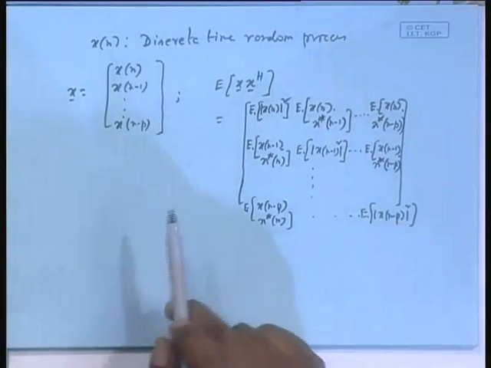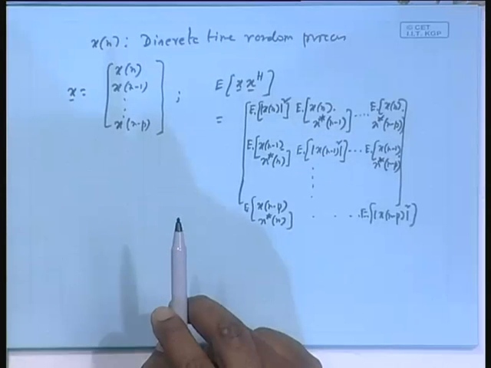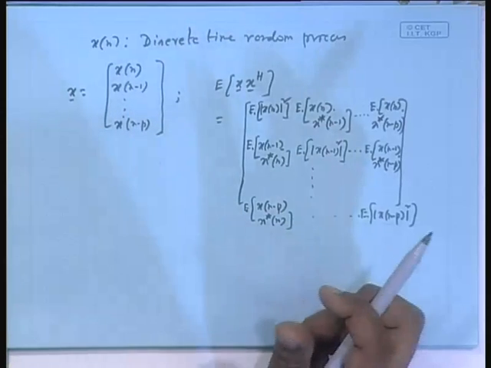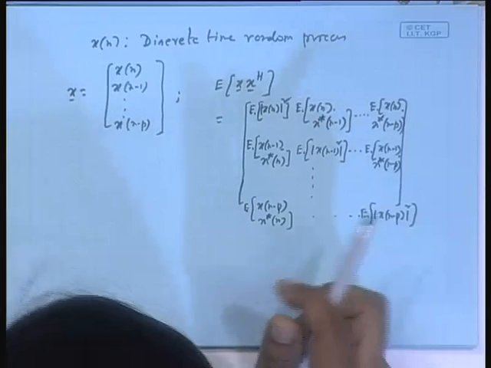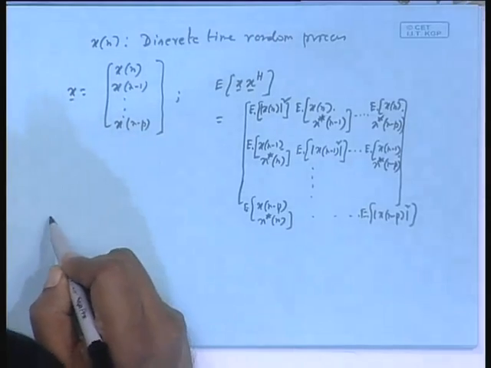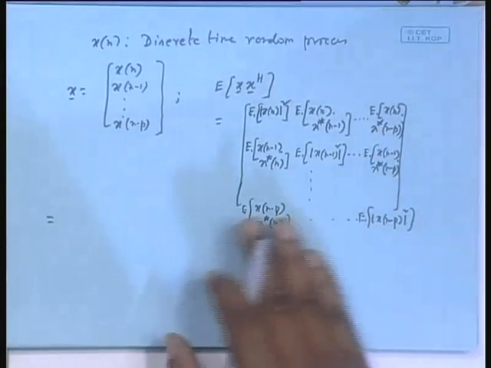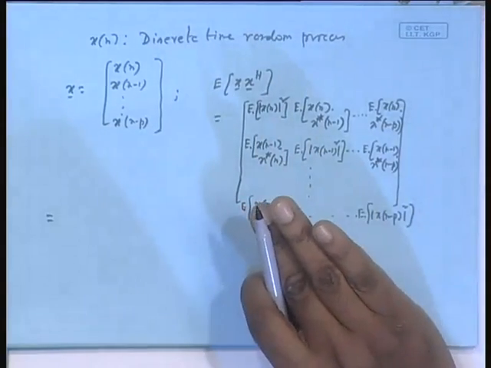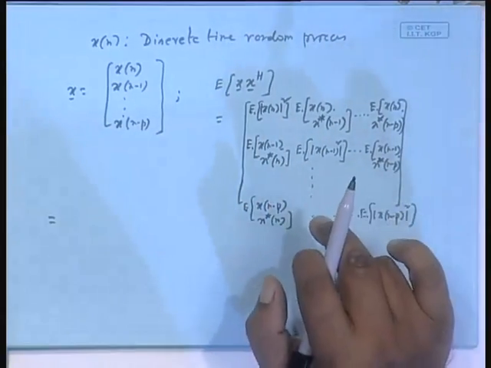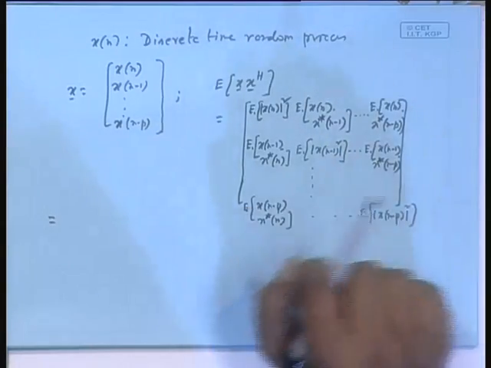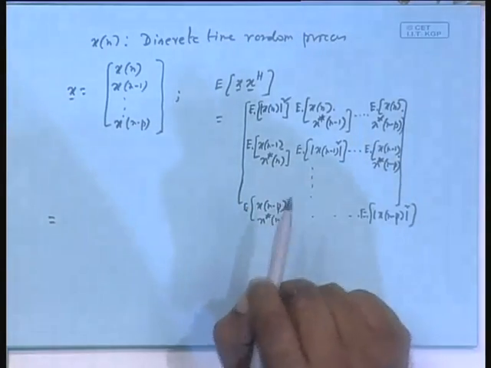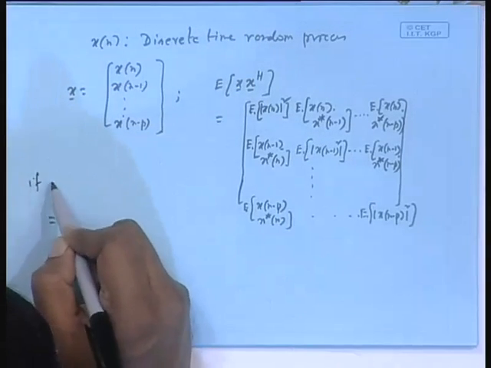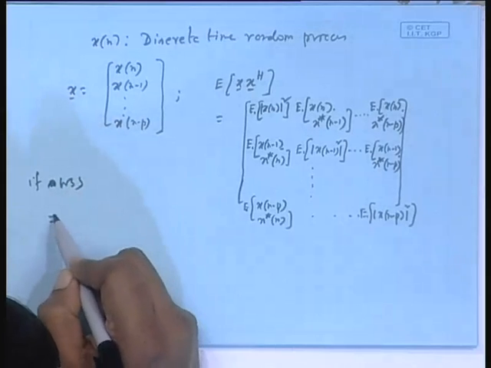Now suppose I say this xn also is wide-sense stationary. That means correlation is dependent only on the gap. Then it takes a very interesting structure. Firstly, even if not stationary, if I know one half, the diagonal and the upper half, the lower half can be constructed because of the Hermitian property, conjugate transpose, isn't it? One half is enough for me, the upper triangular part with the diagonal. Now, if it is stationary, WSS, this leads to what?